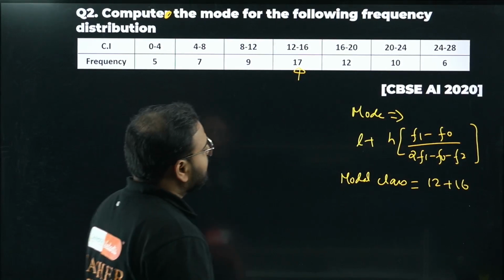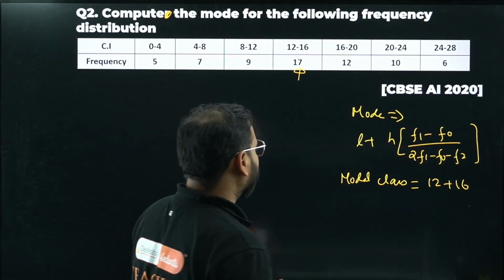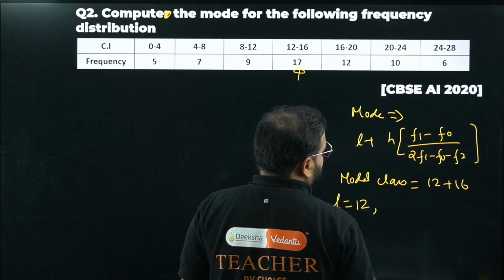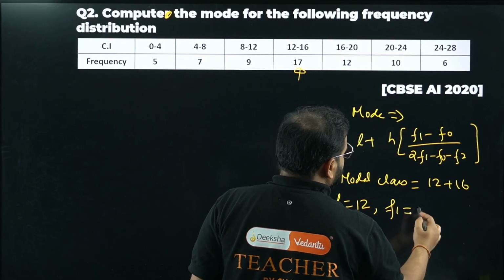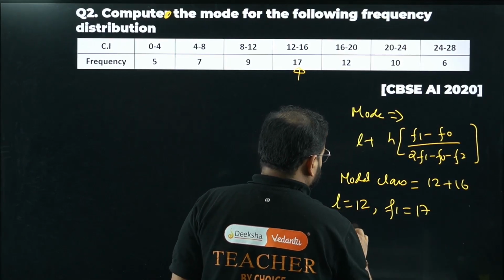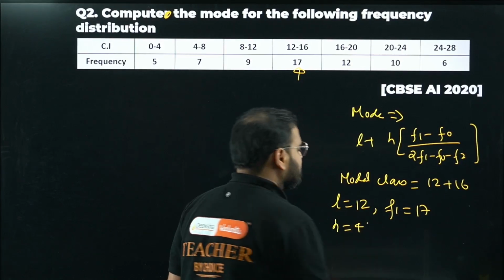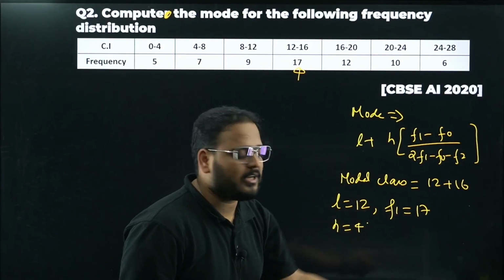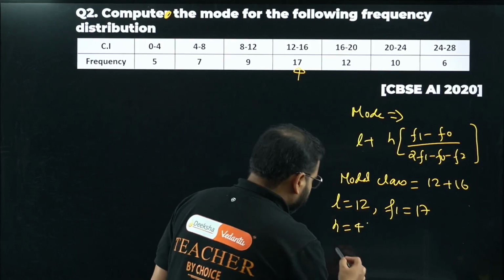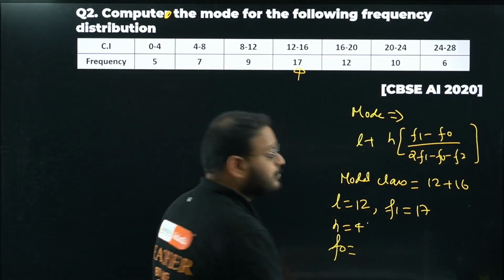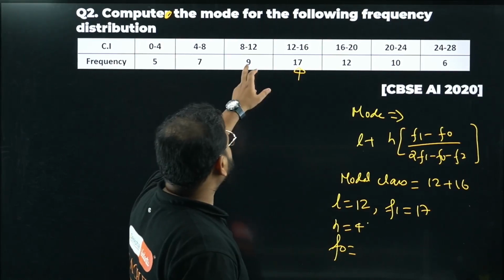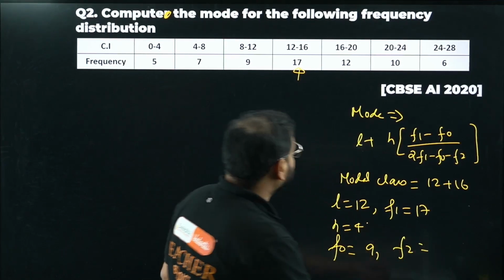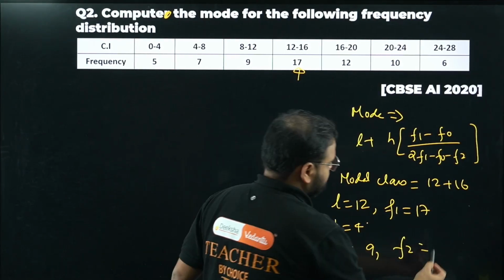Once I get the modal class, what can I find from here? The L value is 12. The frequency f1 is 17. The class size is 4: 0 to 4, 4 to 8, 8 to 12, everywhere it is 4. F0 is the frequency before the modal class, so this is 9. And f2 is after the modal class, so 12.